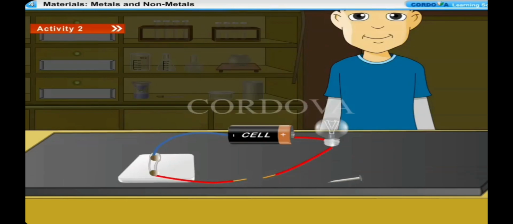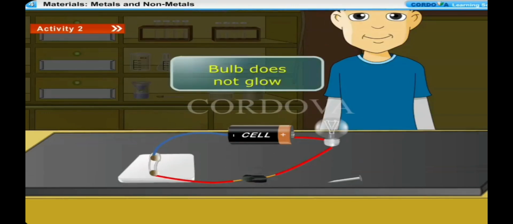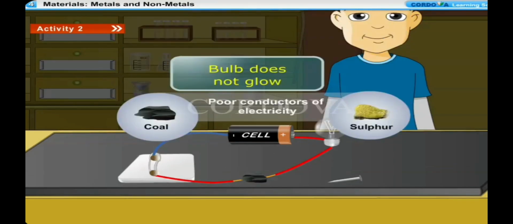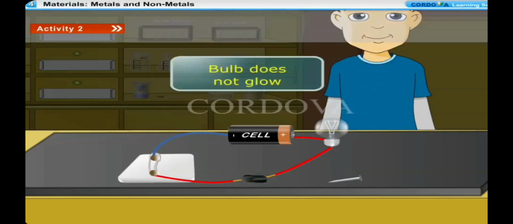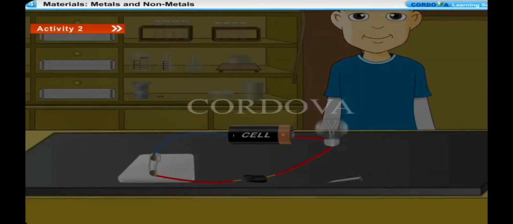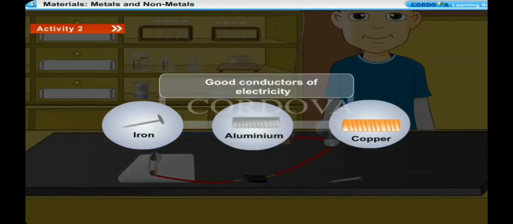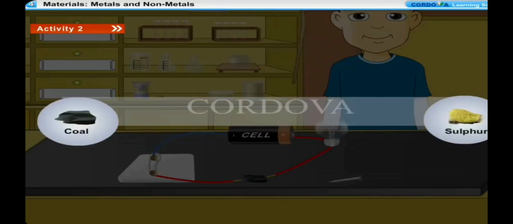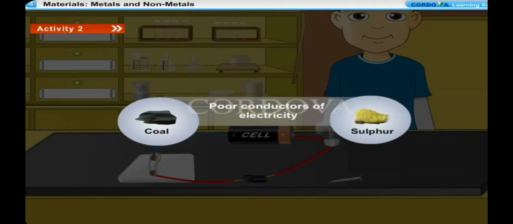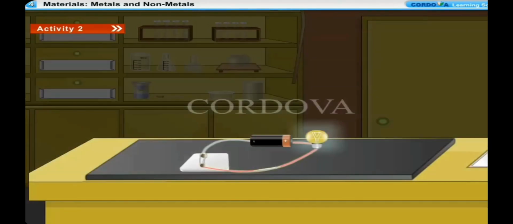We connect a coal piece in the circuit. We notice that the electric bulb does not glow. Similarly, the bulb does not glow in case of sulphur also. Conclusion: metals like iron, copper, and aluminium are good conductors of electricity. Non-metals like coal and sulphur are poor conductors of electricity. All the metals are good conductors of electricity. Silver metal is the best conductor of electricity.